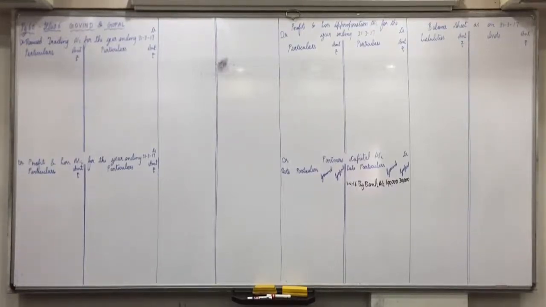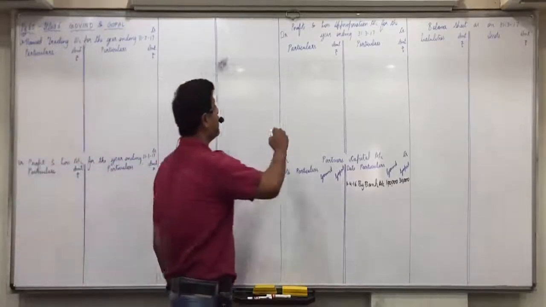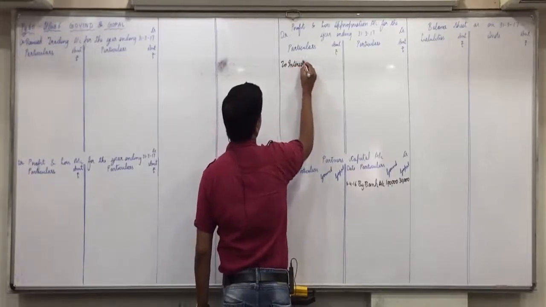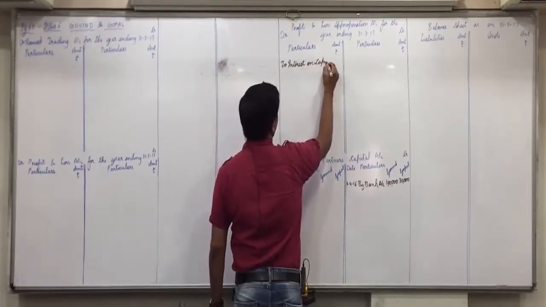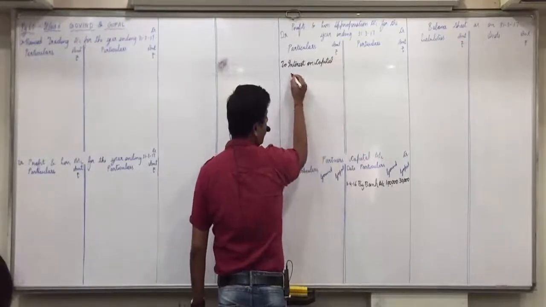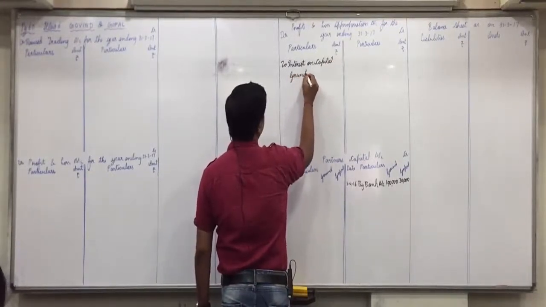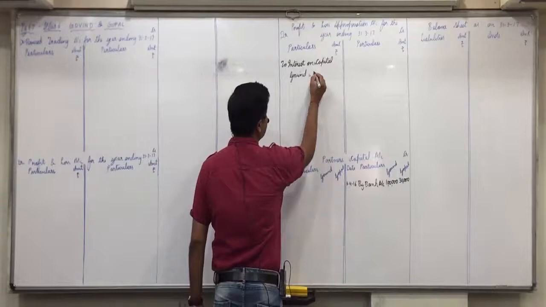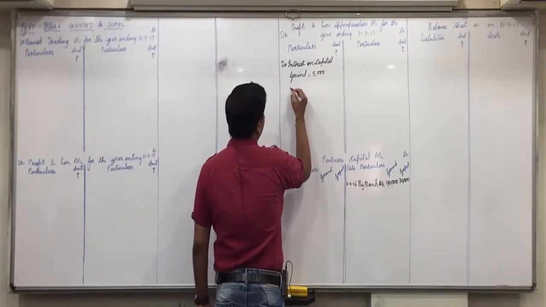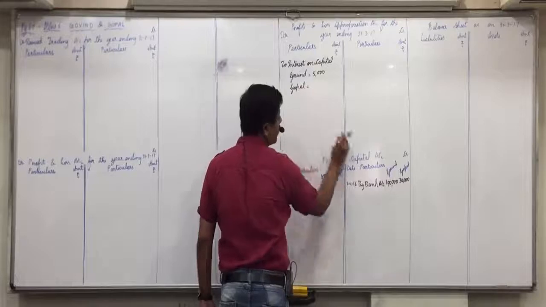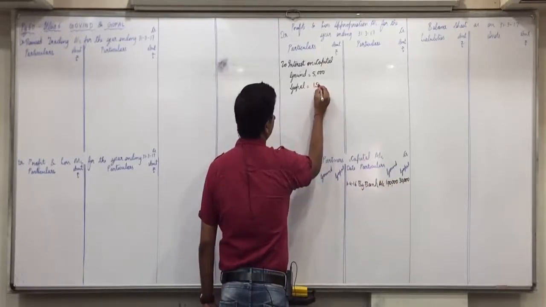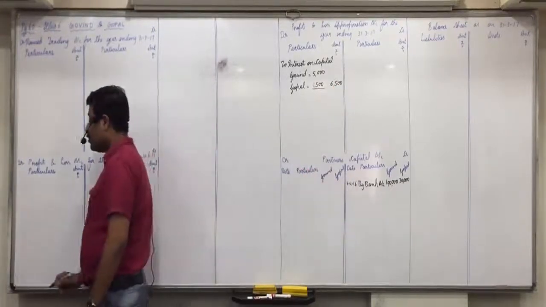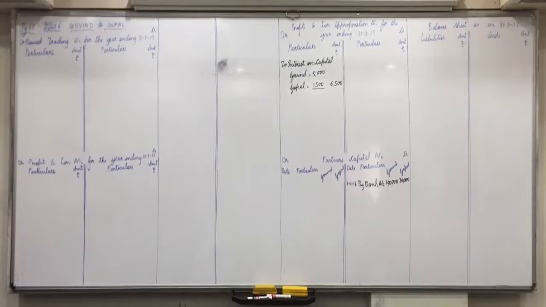Then interest on capital, P&L appropriation on debit side, to interest on capital. Now for Govind, 5%, so 5,000. Govind's capital is 1 lakh, so 1 lakh into 5% is 5,000. And for Gopal, 30,000's 5% is 1,500. Total is 6,500. Is everyone clear with this?